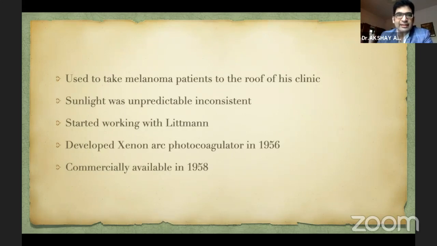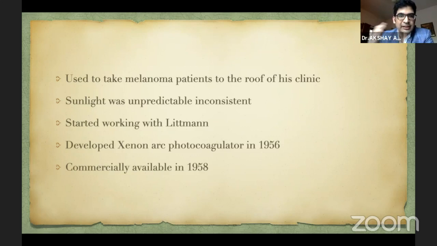But he realized that this had a lot of problems. The sunlight was not predictable. It was very inconsistent. Also, because of the constant motion of the earth and the sun, he could not give consistent and deliverable results constantly.